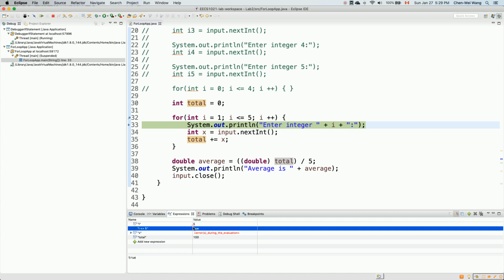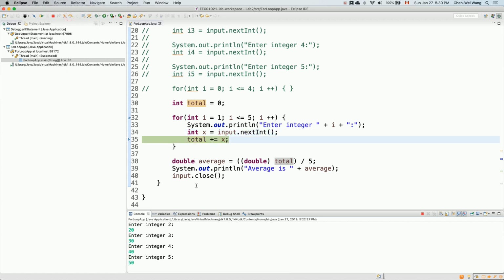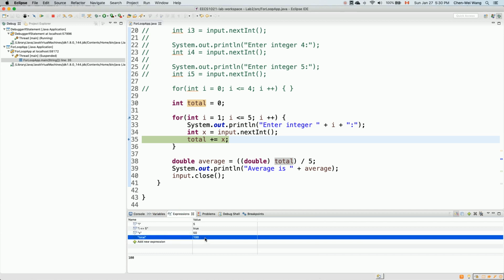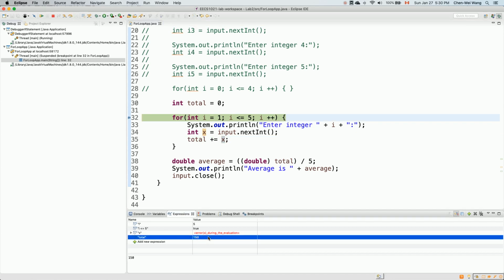And then 5 less than or equal to 5 will still be true. And then we'll simply go to the next line. So now what should we enter? Let's say we enter 50. Enter, and then you say step over. So now total, if you look at the expressions over here, total will be 100 for the moment, but it's going to be incremented from 100 to 150 by adding x, right? Let's now step over line number 35. So you can see that total has been incremented to 150.